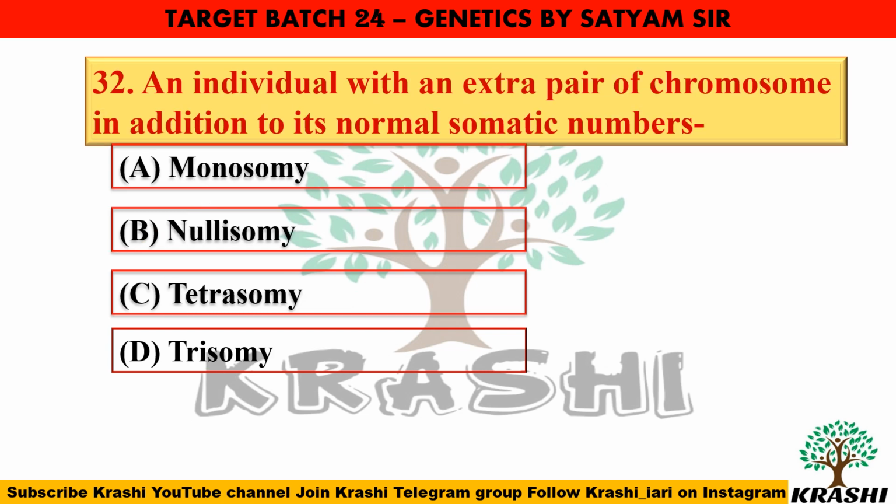Next question. An individual with an extra pair of chromosome in addition to its normal somatic number is called a tetrasomy. Tetrasomy is a condition of 2n plus 2. Monosomy is a condition, that is 2n minus 1. Nullisomy is 2n minus 2. Trisomy is 2n plus 1.